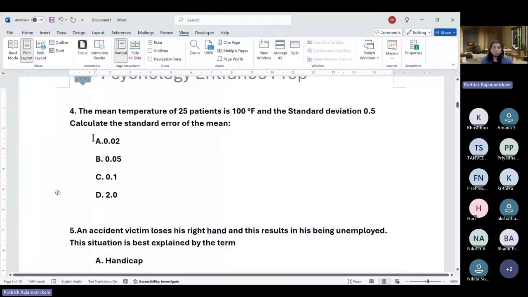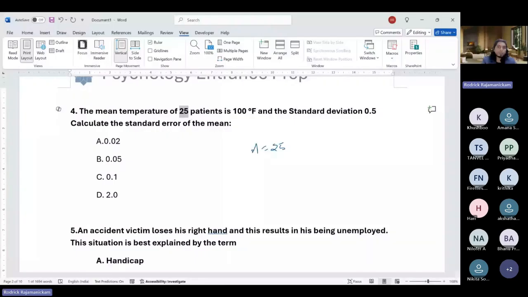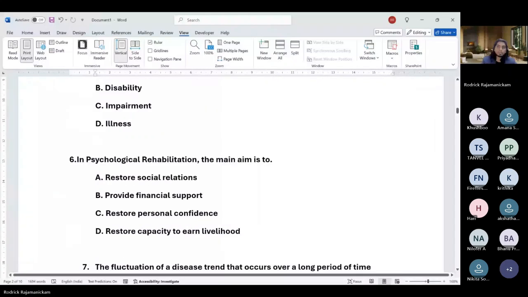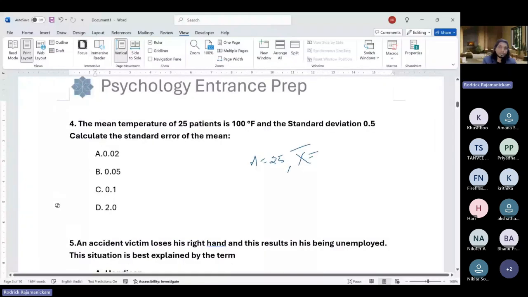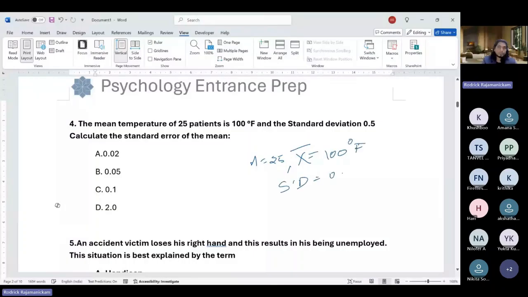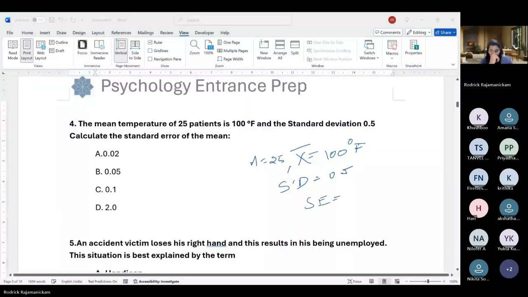Okay, mean temperature of 25 patients is 100 degree Fahrenheit, and standard deviation is 0.5. So what is the standard error? So you have N, and you have mean also, which is 100 degree Fahrenheit, and you have SD, which is 0.5. So what would be standard error here? Any takers? Anyone wants to go with the question?